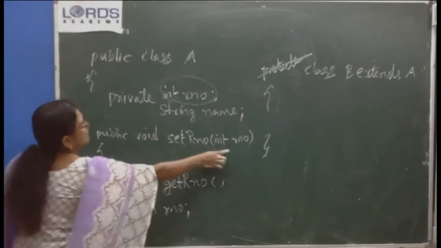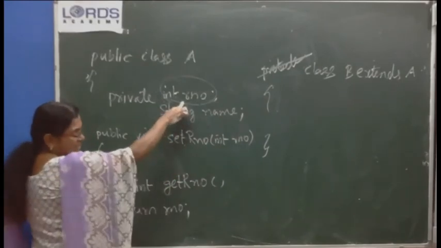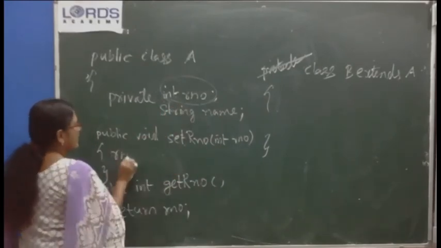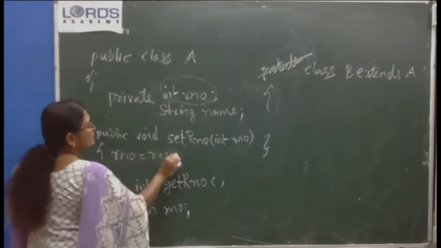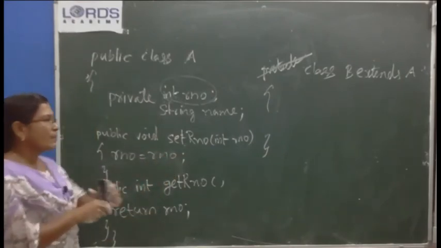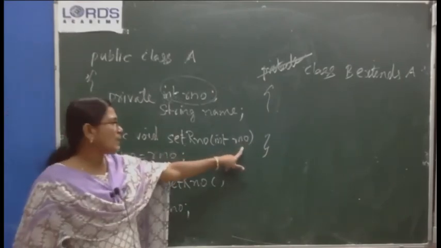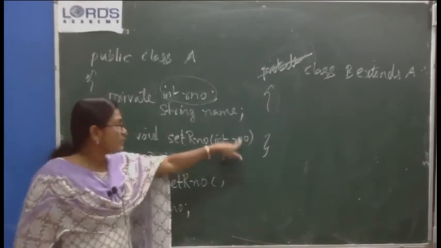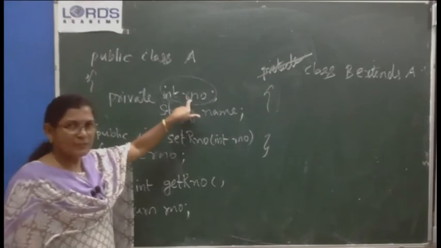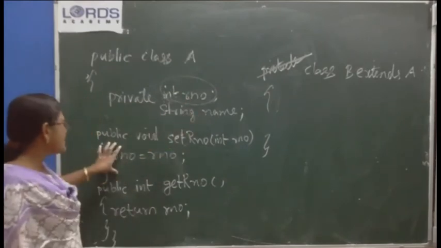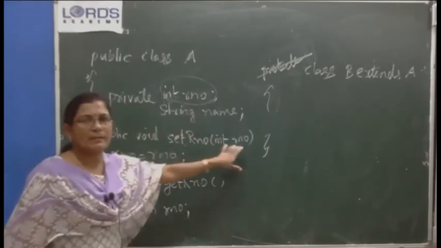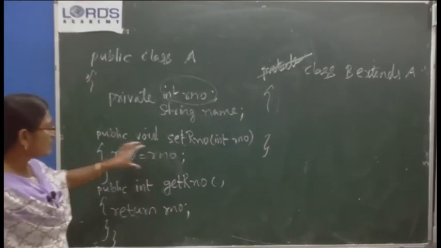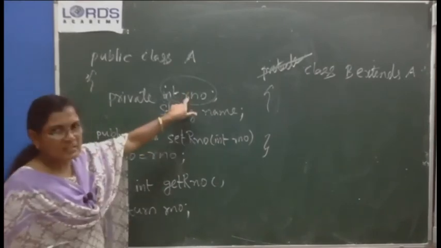The variable name is R number, and the private instance variable's name is also R number. R number equal to R number. So what will happen? This is a local variable to this method. This local variable hides the scope of visibility of the global variable. Here in this method, it knows only about this variable. Okay. So the value will not be assigned to the instance variable.